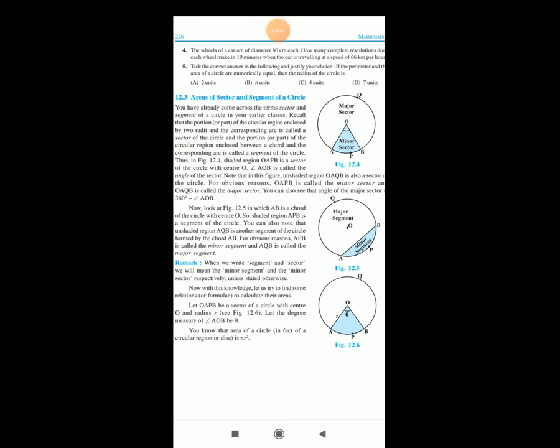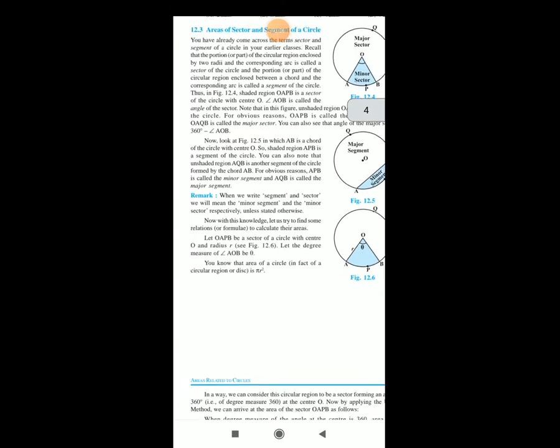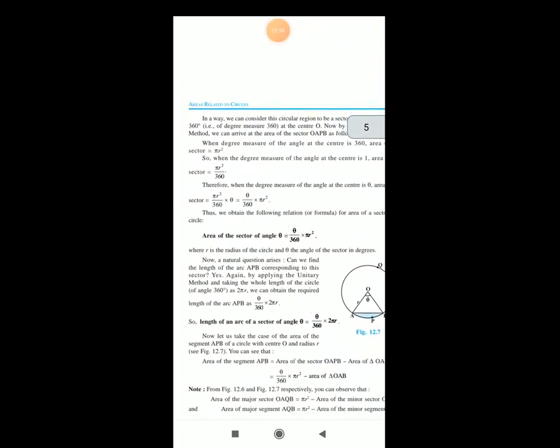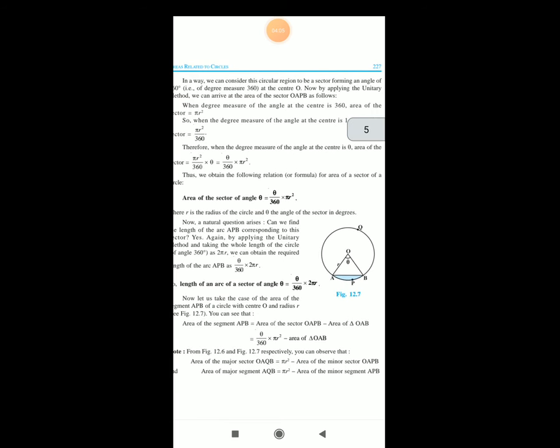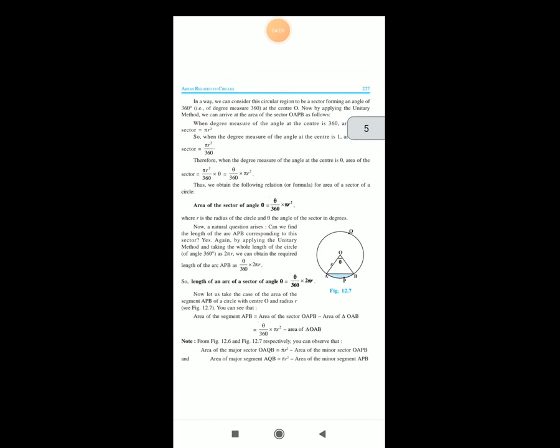Let the degree measure of angle AOB be theta, and you know that the area of the circle, in fact of the circular region or disk, is pi r square. So in a way we can consider this circular region to be a sector forming an angle of 360 degrees. That means the degree measure is 360 at the center O. Now by applying the unitary method, we can arrive at the area of the sector OAPB as follows.